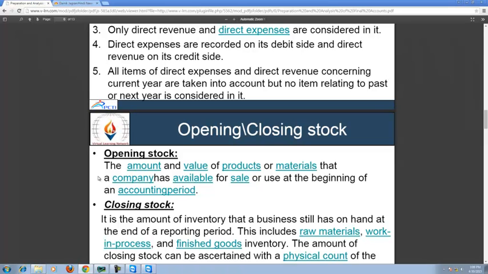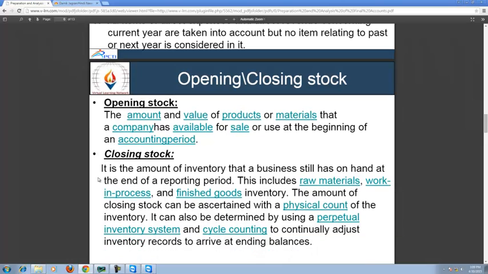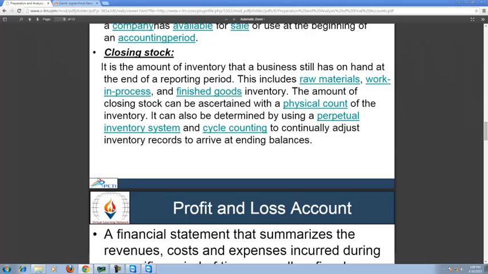The amount of closing stock can be ascertained with a physical count of the inventory. It can also be determined by using a perpetual inventory system and cycle counting to continuously adjust inventory records to arrive at the ending balance.